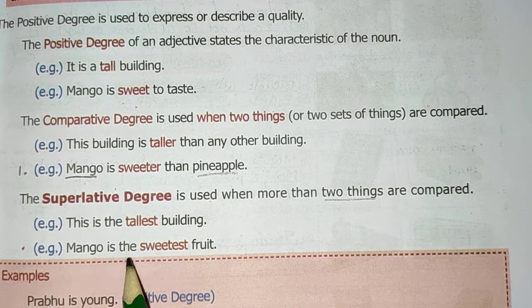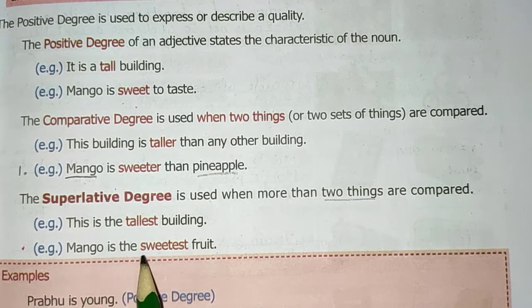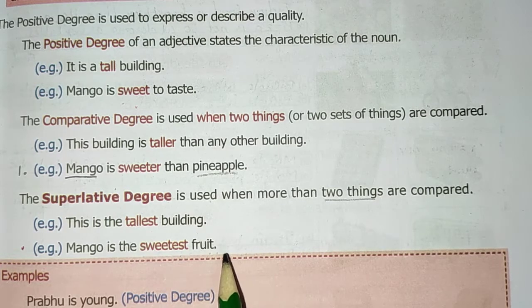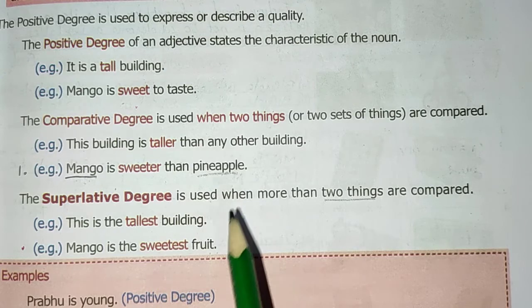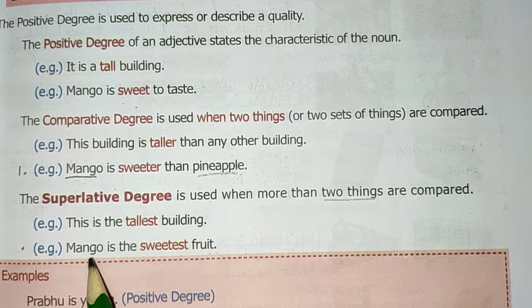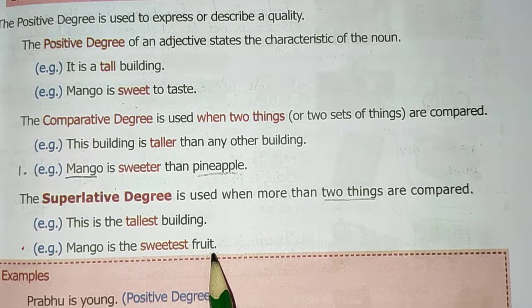Example, mango is the sweetest fruit. Here they didn't mention any particular fruit. Like here it is mentioned as mango, pineapple. But here they have given only mango and here fruit. They didn't mention any particular fruit, so fruit means all the fruits.